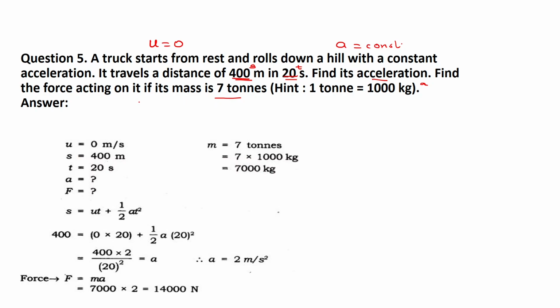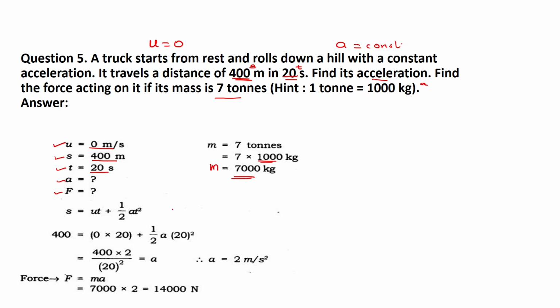Here the initial velocity u is 0 meters per second, because initially the truck was at rest. The distance covered by the truck is 400 meters, given the notation s. The time taken is 20 seconds. Acceleration and force we have to find. Here we will use the mass in kilograms. Its mass is given in tons, and 1 ton is equal to 1000 kg. So 1000 multiplied by 7, the mass will be 7000 kg.